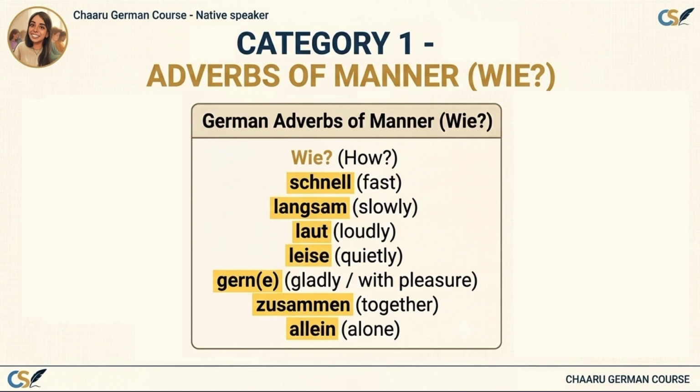The first category is called adverbs of manner. These answer the question how, wie. Let's look at some common examples. Schnell, langsam, laut, leise, gern or gerne. This one is very common in German. Instead of saying I like, Germans often use gern. For example, ich trinke gern Kaffee, I like drinking coffee. Then we have zusammen and allein. Whenever you're describing how an action happens, you're using an adverb of manner.